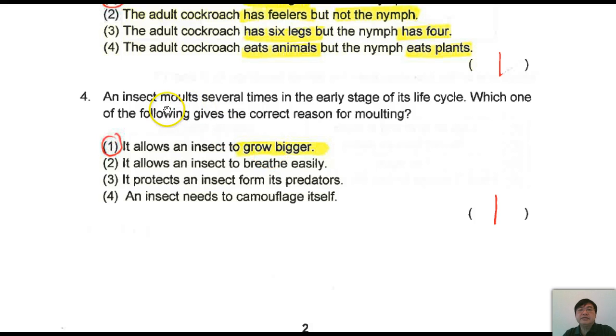Next. An insect molts several times in the early stage of its life. Which one of the following gives the correct reason for molting? Now, I believe from now you should understand, okay? It allows an insect to grow bigger. Nothing to do with breeding, nothing to do with protecting itself from predators, and nothing to do with camouflaging. Alright. Next.